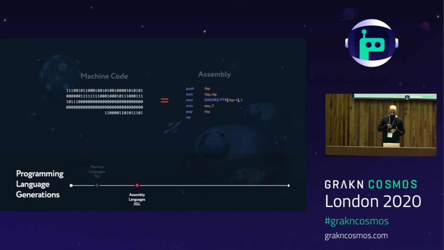So to make things easier for us, we added another layer of abstraction. And we created the second generation of programming languages, which we called assembly languages. These languages allow us to perform low-level actions such as storing and retrieving data, modifying and comparing data with keywords instead of numbers. This simplified instructing computers, but it still required several commands just to do something as simple as adding two numbers. So to make things easier for us, we added another layer of abstraction, which brings us to the third generation,